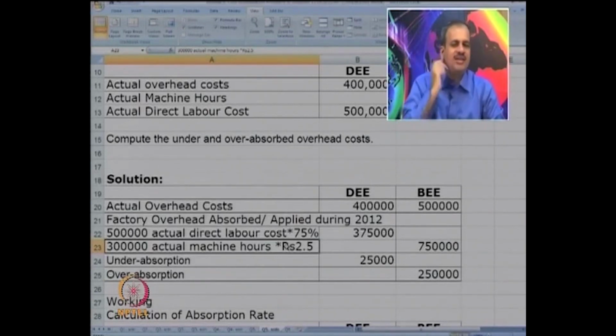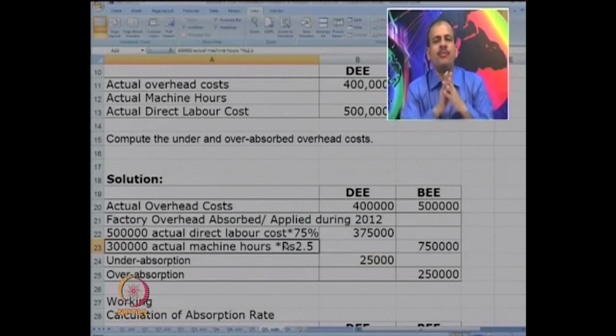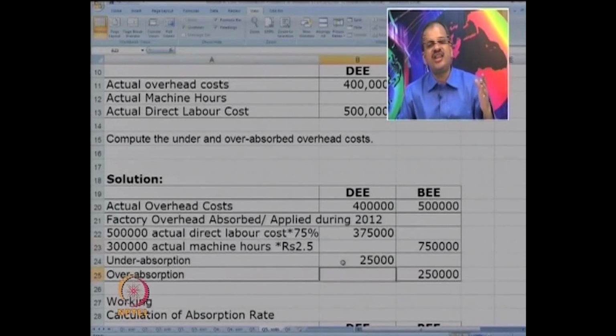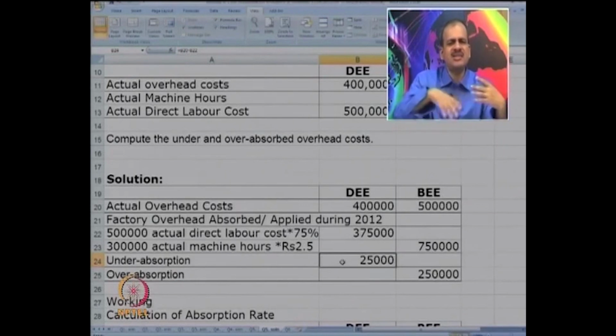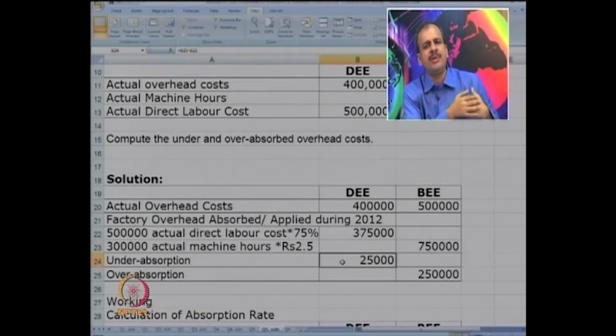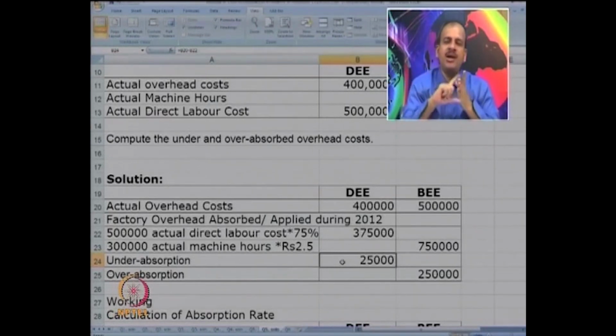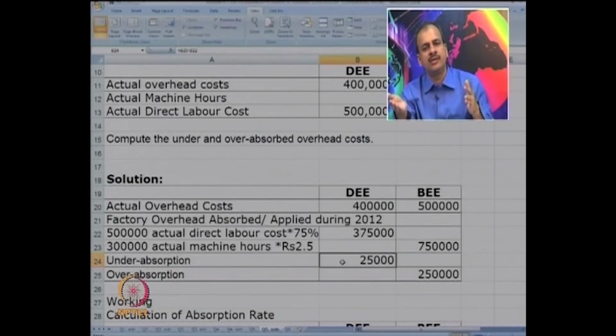Can you think of any other way of correcting it? There are 3 ways totally. So, one is supplementary rate, other is don't make any corrections at all, in which case this 25,000 which has to be borne by the company will be charged to their costing profit and loss account. Means it is not charged to any product, it will be simply borne by the company. This is method number 2. Method number 3 is you carry over this 25,000 to next period. So, these 3 methods are used.